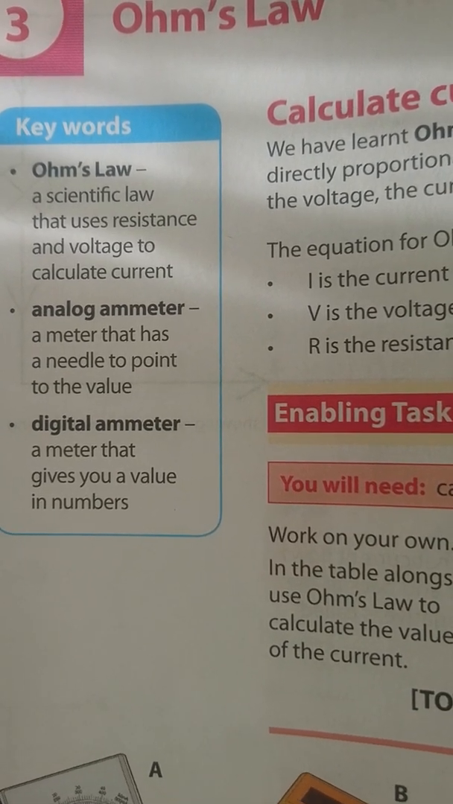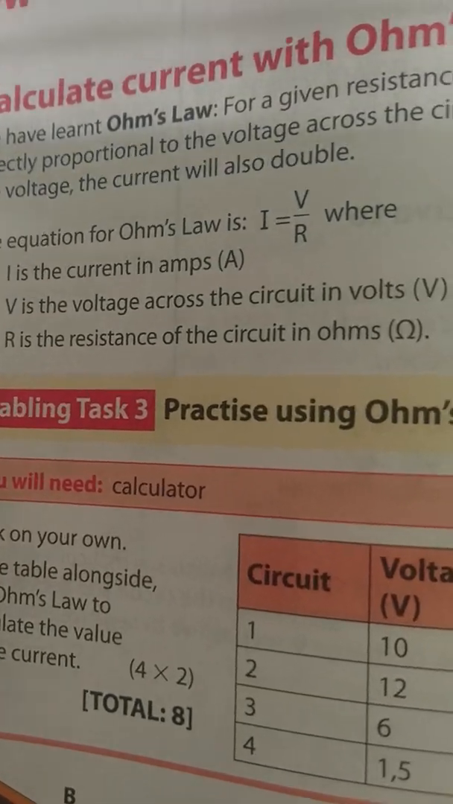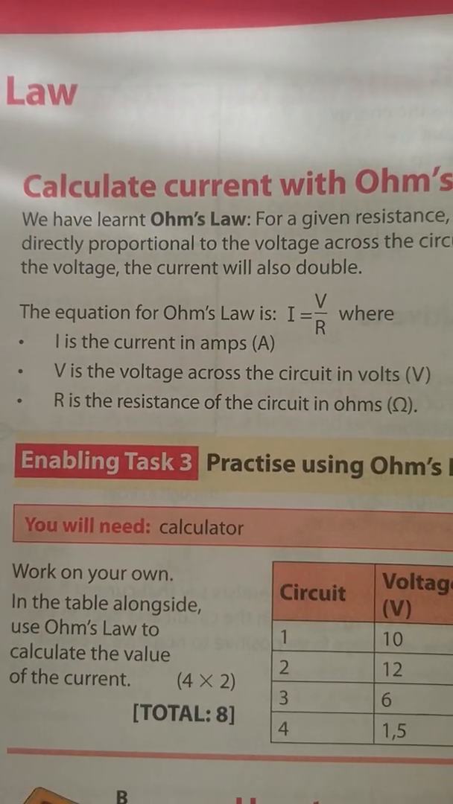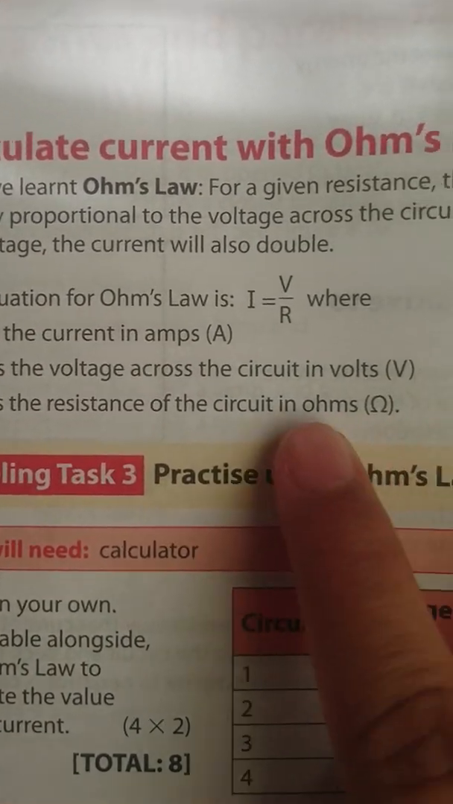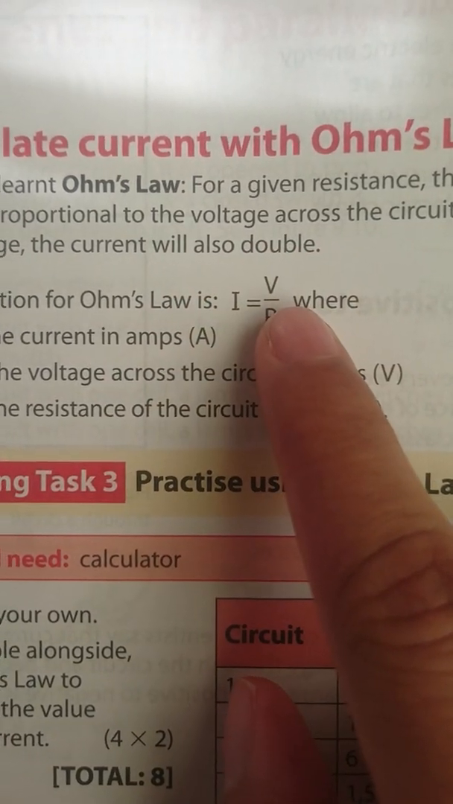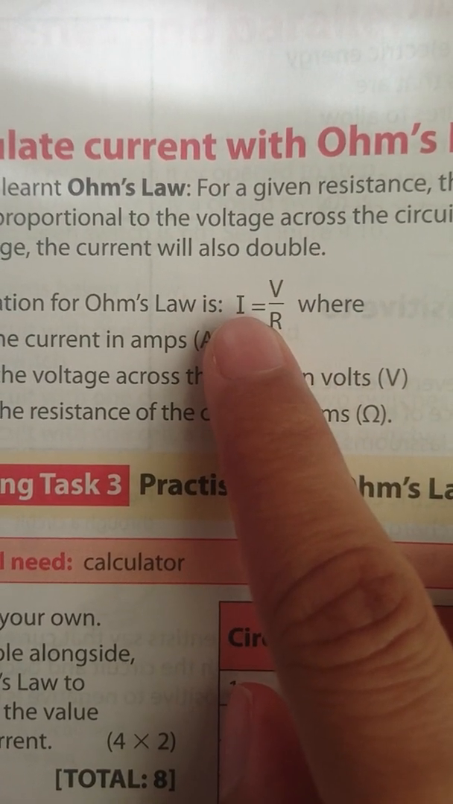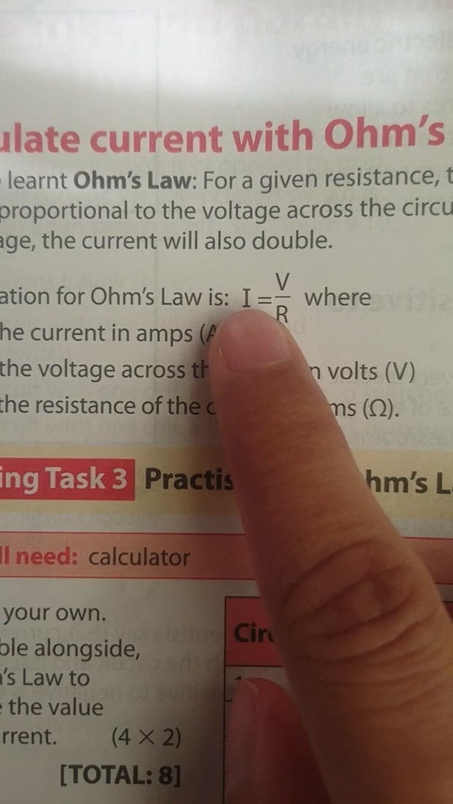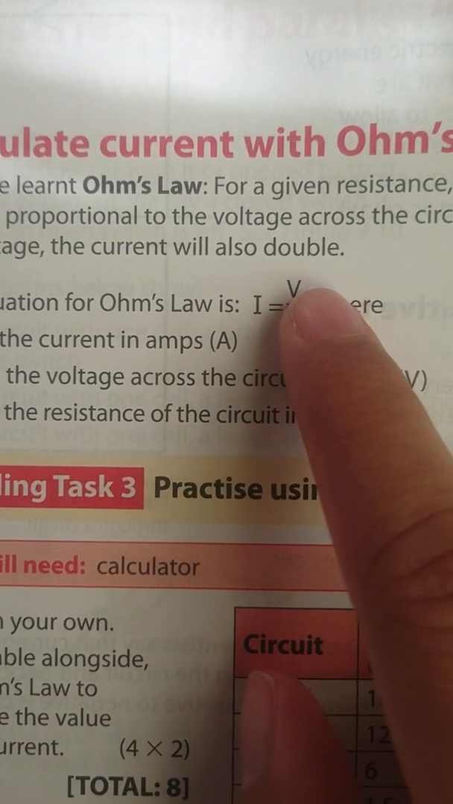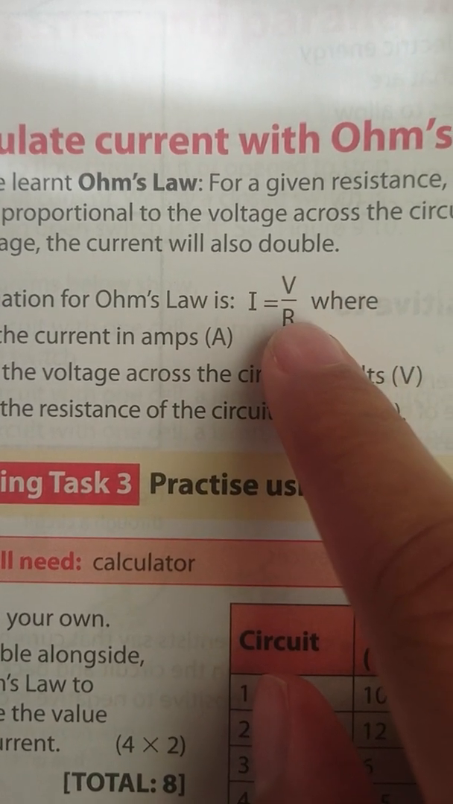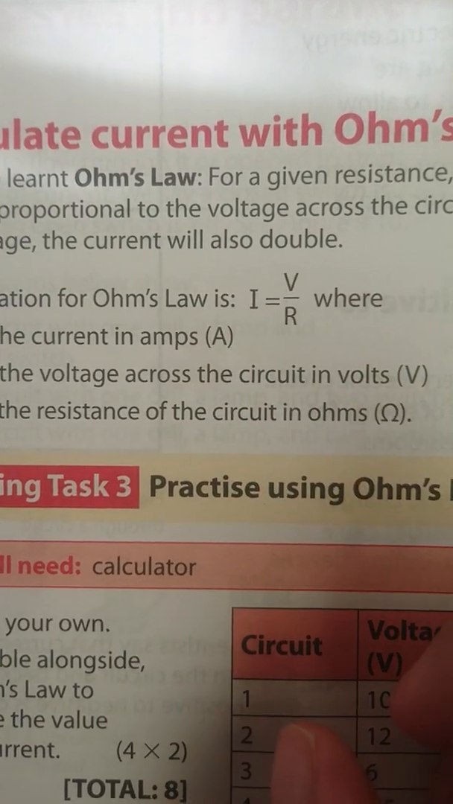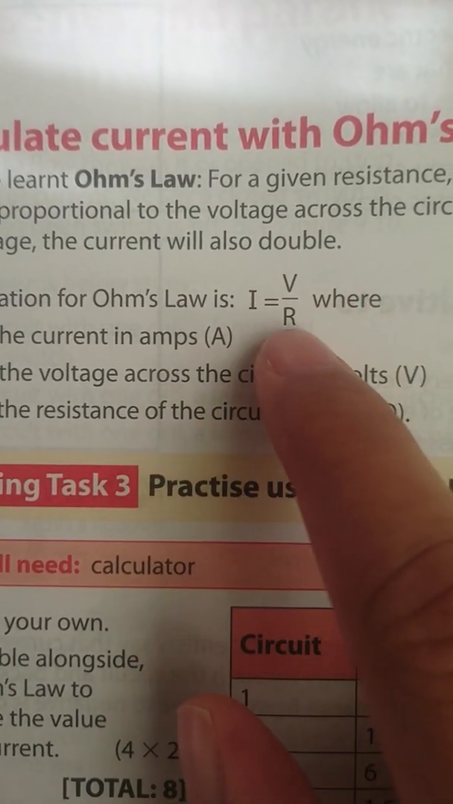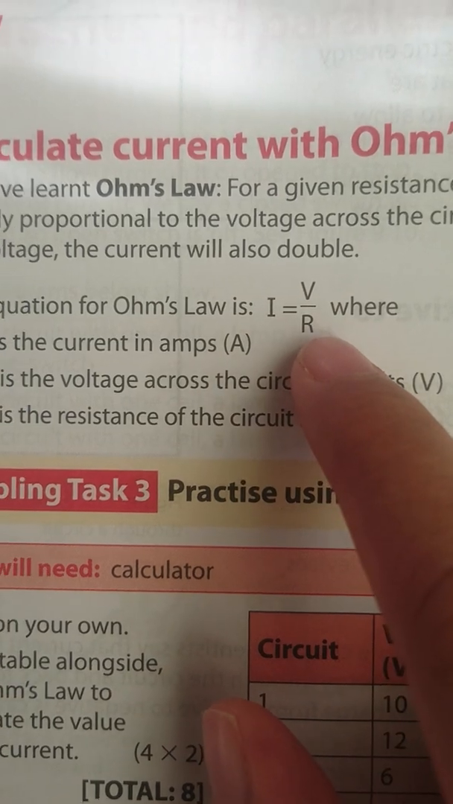Right, so let's look here. When we are calculating Ohm's law, this is the formula that we will use. Please take it down. I is represented by the current, okay? The V here is the voltage and the R here is the resistance, okay? Please don't get confused. These are the symbols that I use to represent them.